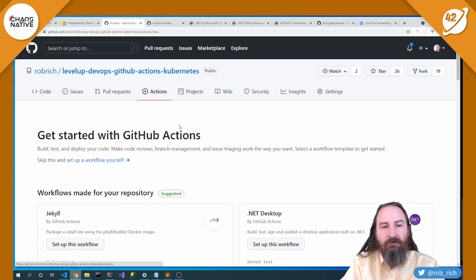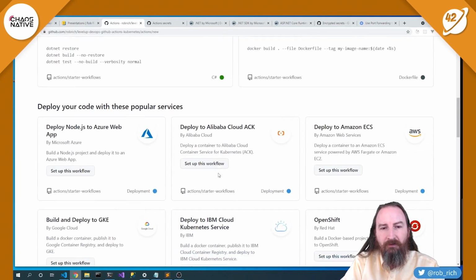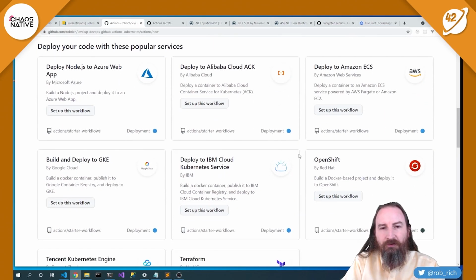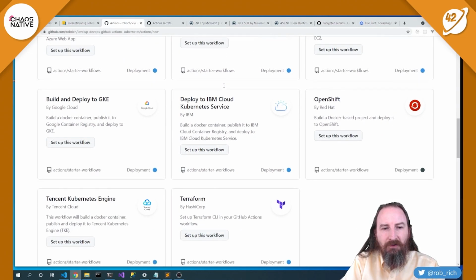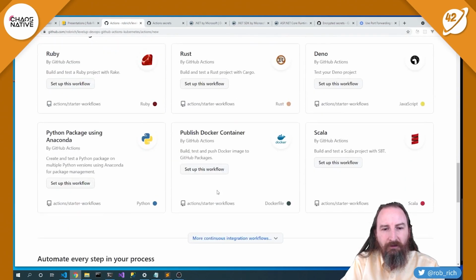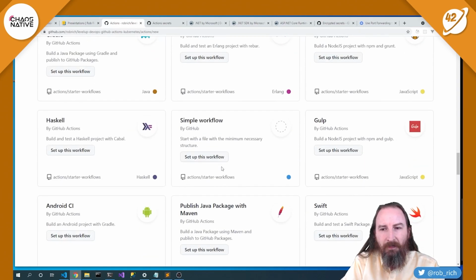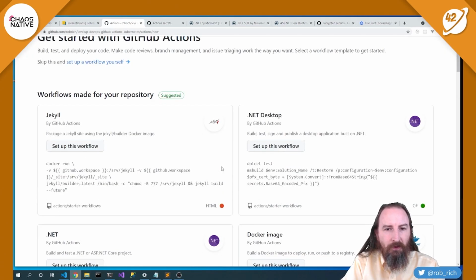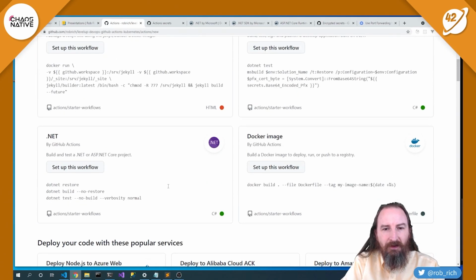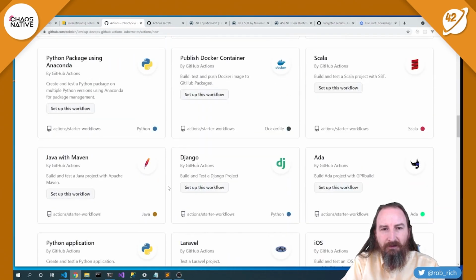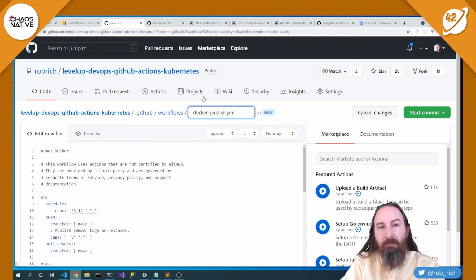Now, when we click on Actions for the first time, it will give us lots of templates that we can use. So if we want to do an OpenShift or Alibaba Cloud deployment or Terraform, Rust, there's lots of integrations that we can get to here. That's pretty cool. Now, it did guess that this was a Jekyll site, but in this case, I think I liked the publish a Docker container workflow instead. Now, we could definitely start from a blank file as well. It's just a Docker file, and I'm going to rename this to Docker Kubernetes.